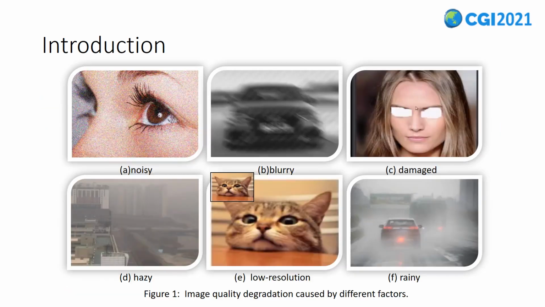Figure 1 shows the degradation of image quality caused by different factors. In reality, image quality is always affected by various factors. As shown in Figure 1, A is the image quality degradation caused by noise pollution. B is the blurry distortion caused by target motion. C is the degradation of image quality caused by the defect of some image contents. D is the image sharpness reduction caused by haze. E is low target resolution caused by shooting distance, etc. F is the problem of decreased image sharpness caused by rainy days.